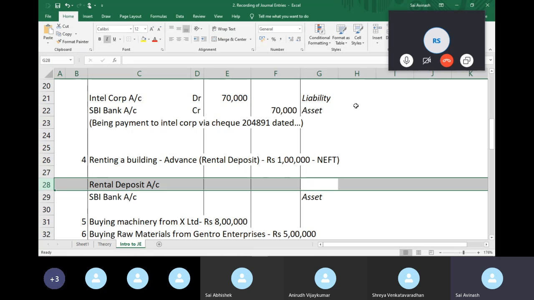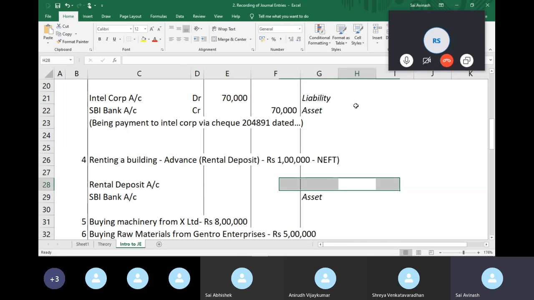It can't be an income or an expense. It doesn't make sense because it's not an income because I'm not receiving anything, and it's not an expense because I will be receiving back this deposit. So this deposit is probably over a period of time, right? I'm going to stay in the building for a few years, maybe, definitely. So it is an asset because I'm using this building, I'll be able to make money, and economic resources will flow to my business, and I will be receiving this deposit back. I'm going to receive some benefit from it. So this is also an asset, right?